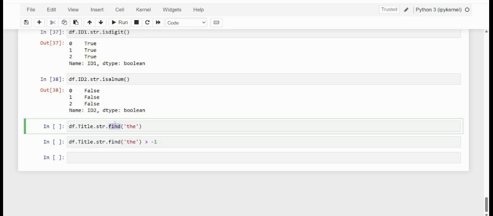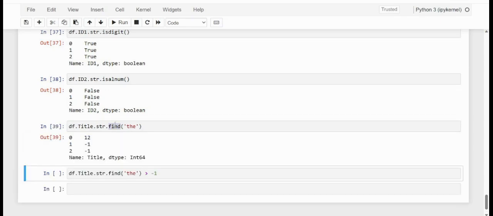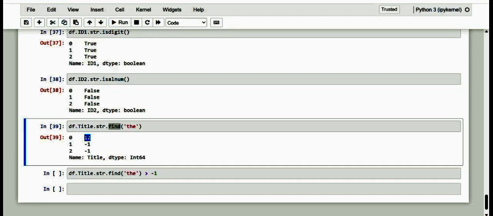If we want to verify the presence of the word 'the' within the title of the book in our data frame, I just want to find the exact word, and kindly see from the result that a series of numbers is obtained, whose values correspond to the position of the word 'the' within each row of the column. If it is present, we get a positive integer, and if it is not present, the value -1 is obtained.